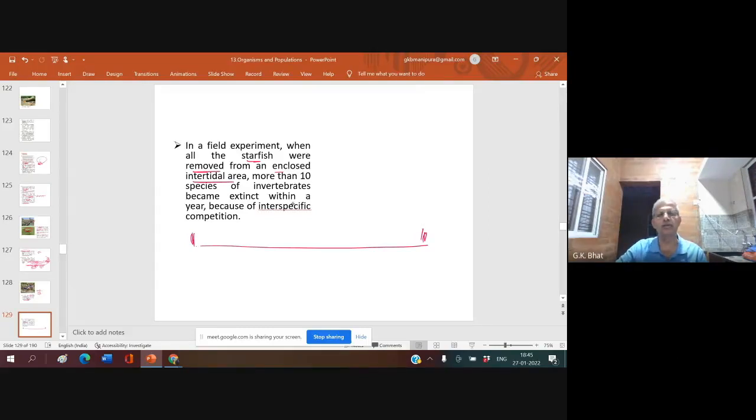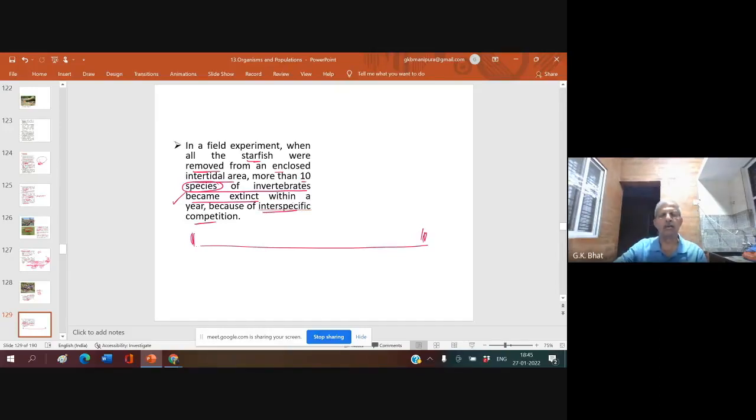More than 10 species of invertebrates became extinct within a year because of interspecific competition. How did 10 species get removed from there?